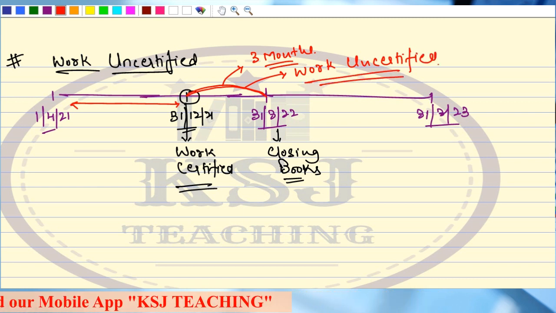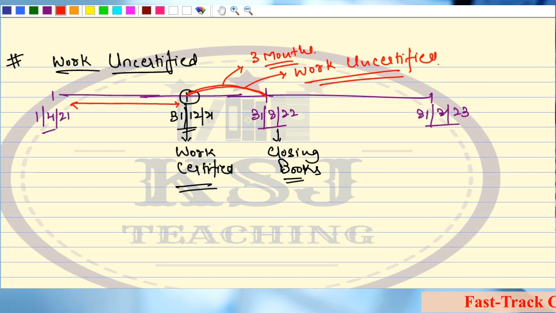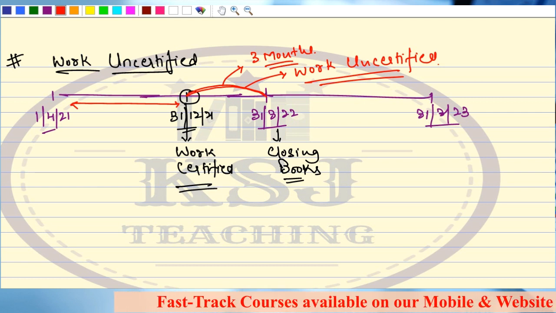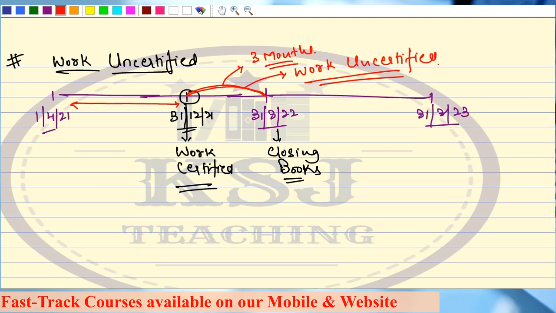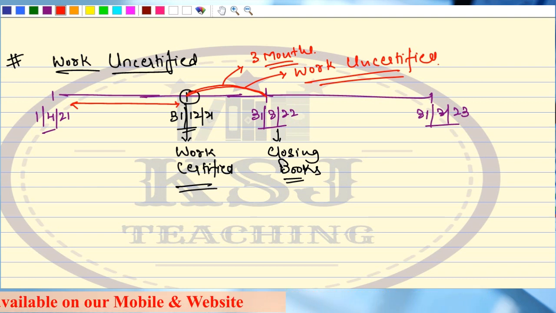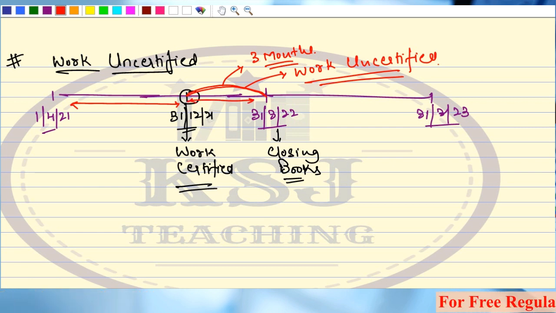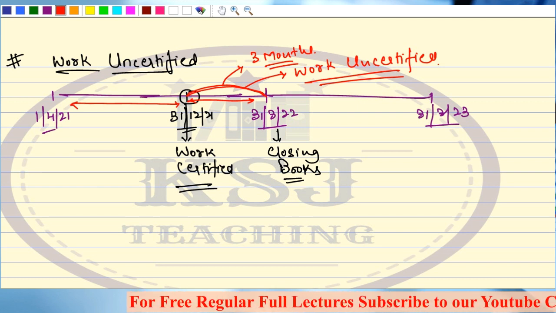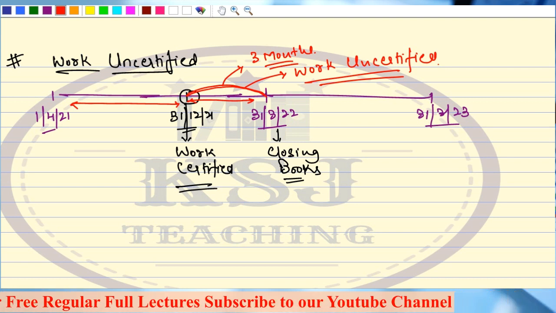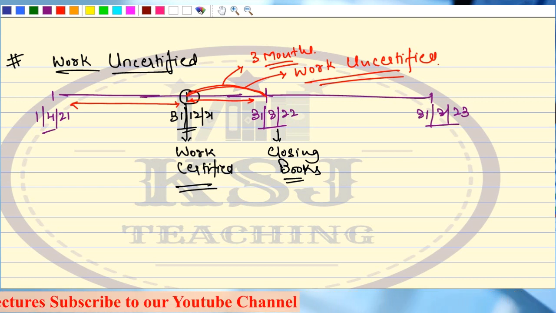Now, what is my work uncertified, sir? Sir, I have done the work, but it has not been certified by the expert. I have incurred all the expenditure. But it has not been certified. There, the percentage of completion is not there with me. So can you tell me, is there any role of contract price here? No, sir. Sir, then how are we going to calculate the work uncertified, sir?